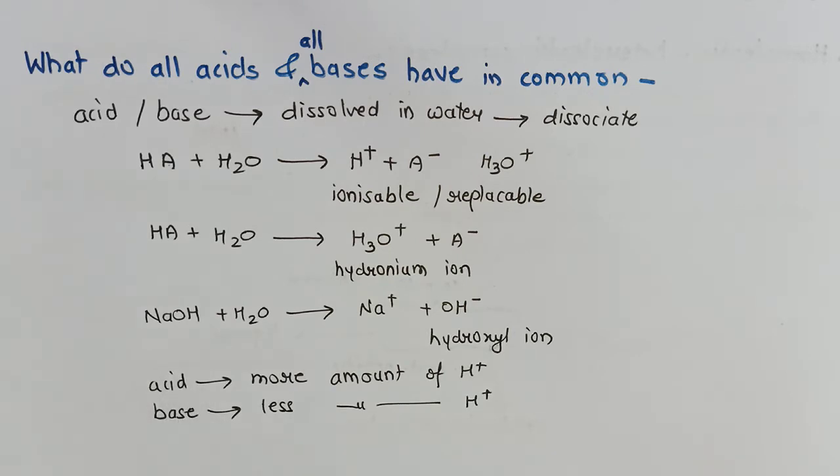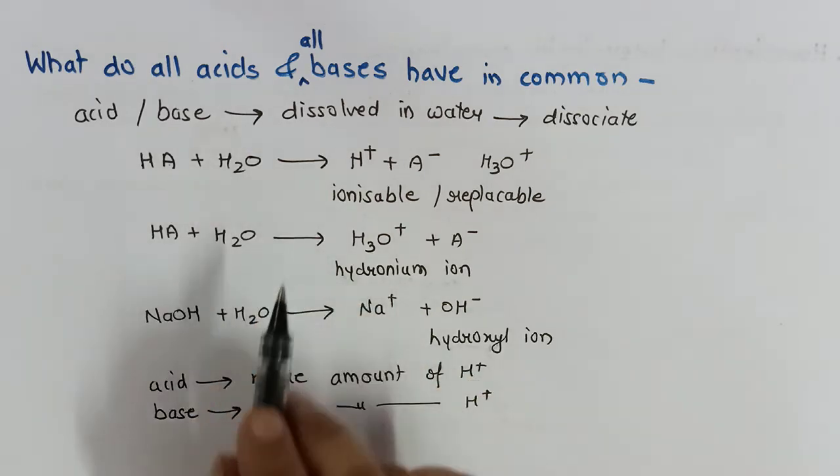So this is the common thing between acid and base, that both dissociate, and on dissociation they produce hydronium ion. If they produce more amount of hydronium ion, it is acid. If they produce less amount of hydronium ion, then it will be basic in nature.